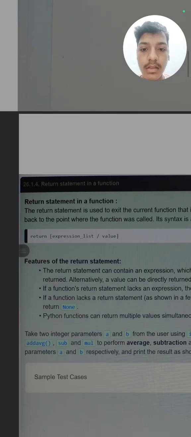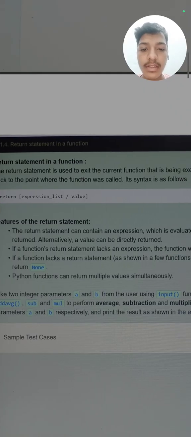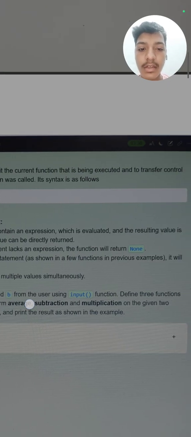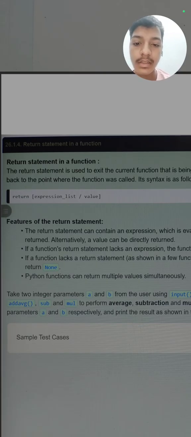So next is the return statement in a function. So what is a return statement? The return statement is used to exit the current function that is being executed and to transfer control back to the point where the function was called. So the return statement tells that the function ends here. Its syntax is, first we write the return keyword, then the value or the expression which we want to return. So this is the return statement syntax.